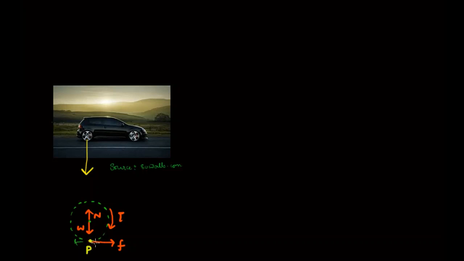So force of friction will act in the opposite direction because it will oppose that sliding motion, right? So the force of friction on this tire will act in the opposite direction, right? So this is the free body diagram of the tire. Now as we can see here, this is the force of friction which makes the vehicle move in this direction, in the linear direction. Because you see, in this free body diagram, there is no other force which acts in the linear direction.